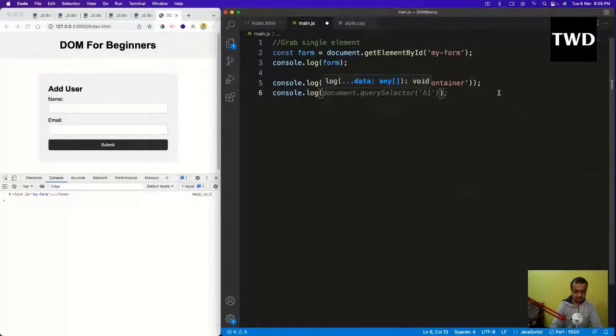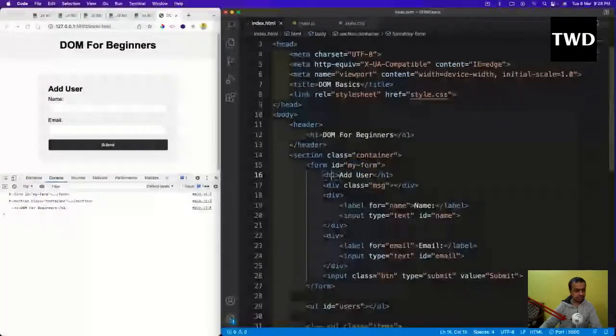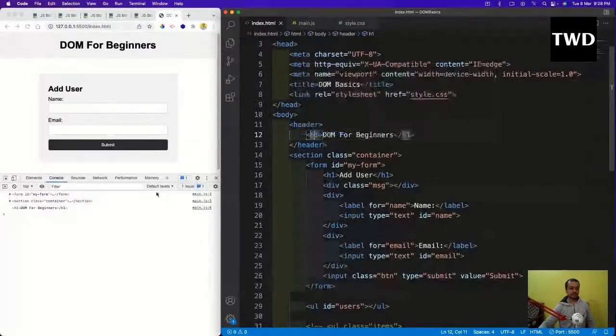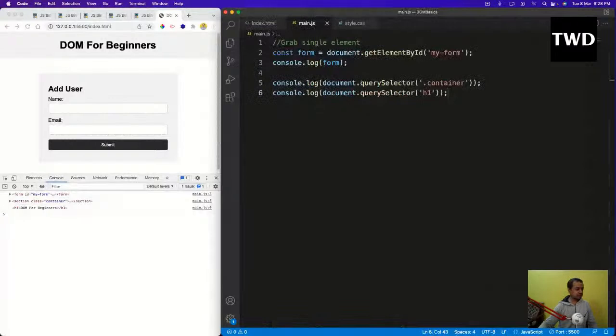And console dot log of document dot querySelector, I can do an h1 also. I'm choosing this h1, and the h1 is chosen. It will always be the first one if I don't specify. So DOM for beginners has been chosen, and all of these are chosen like this. So this is how we grab a single element.